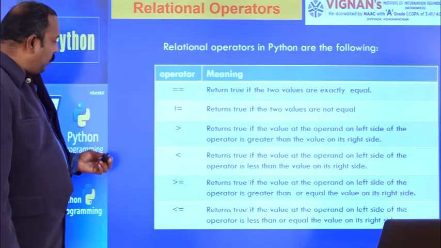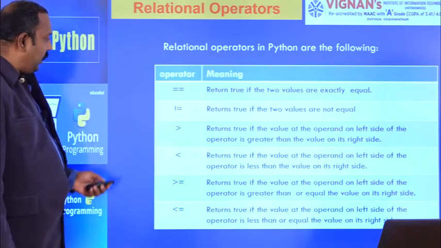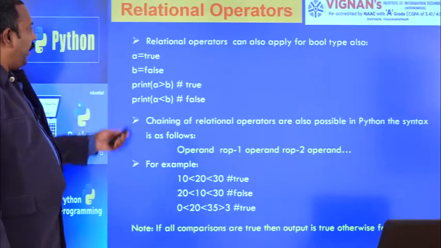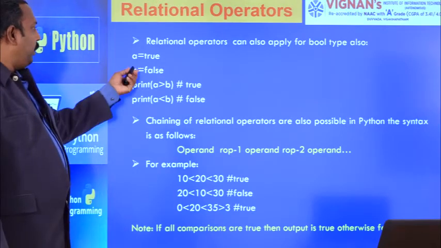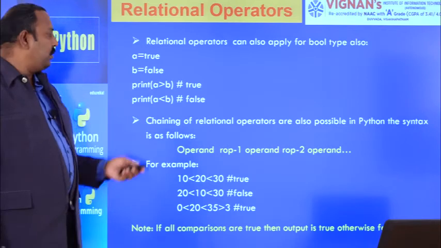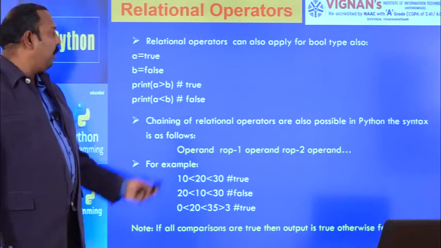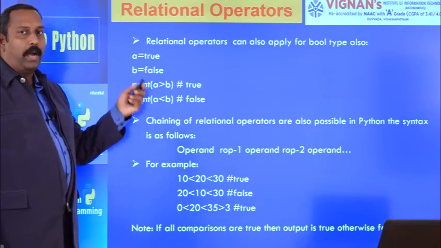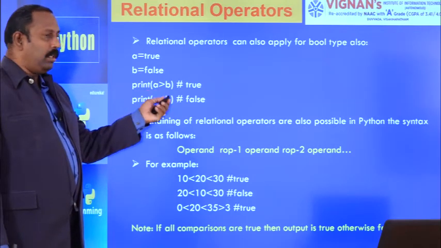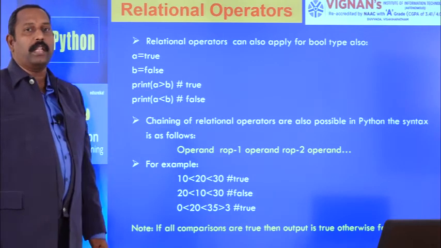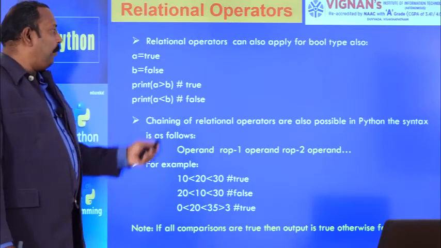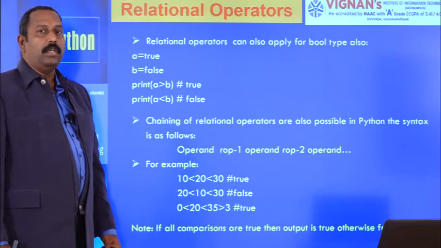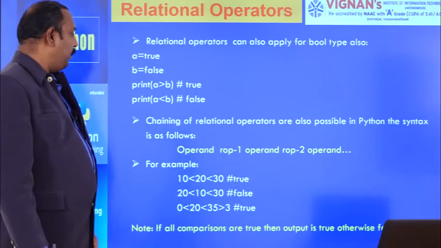Similarly, we can use greater than equal to and less than equal to operators. Next, relational operators can also be applied to Boolean type. I already told A equal to true, B equal to false. If A is greater than B, A is true, that means 1, and B is false, that means 0. 1 greater than 0 is true, so you get true. Suppose A less than B, 1 is less than 0 is false, so you get false.